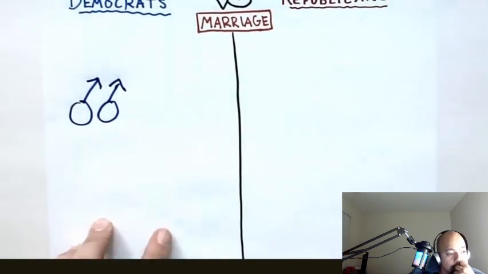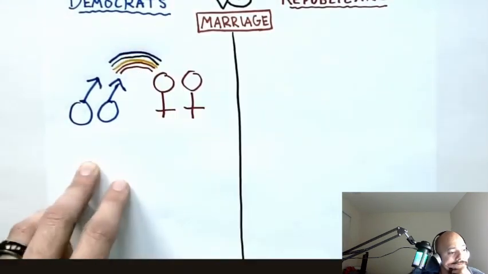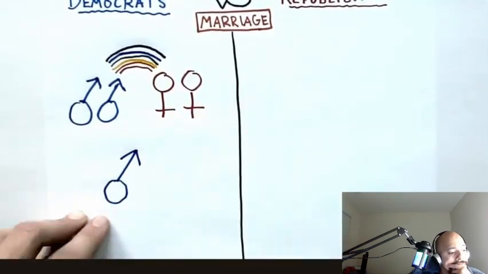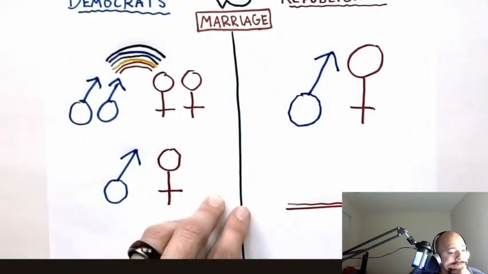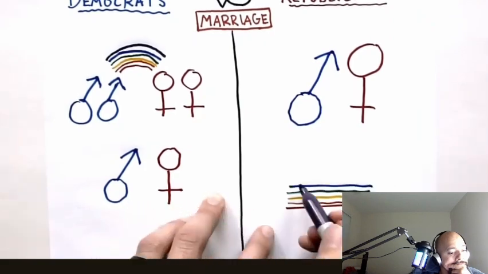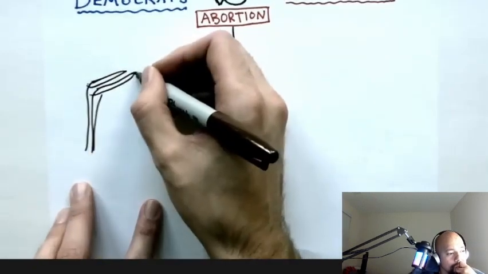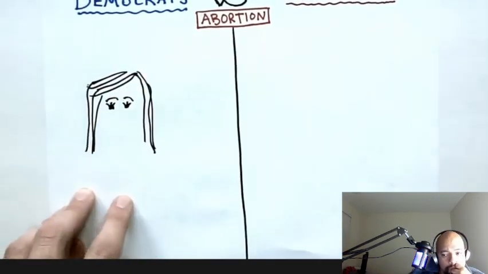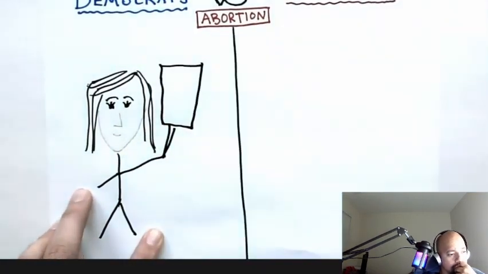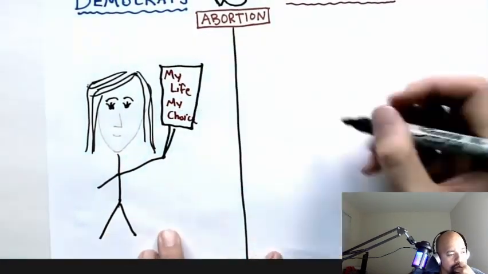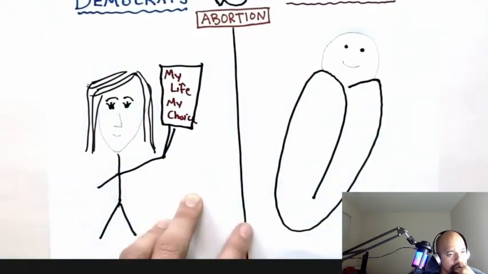Democrats generally support same-sex marriage, although Democrats remain largely divided on the issue as some only support civil unions between a man and a woman. Republicans support the constitutional amendment to ban same-sex marriage. They strongly support civil unions between a man and a woman. Mm-hmm. Abortion. Democrats generally support a pro-choice policy which allows women to make their own choice when it comes to abortion. Republicans generally support a pro-life policy with an emphasis on promoting alternatives to abortion, such as adoption.